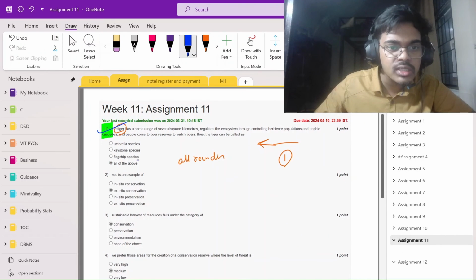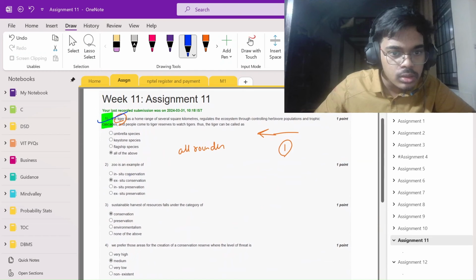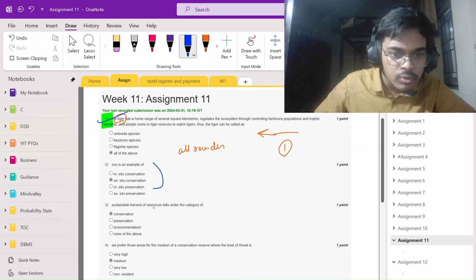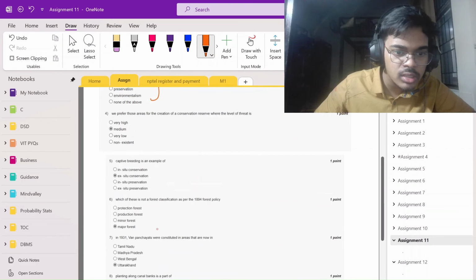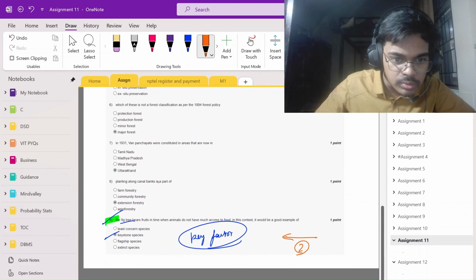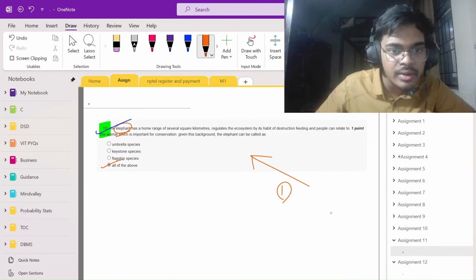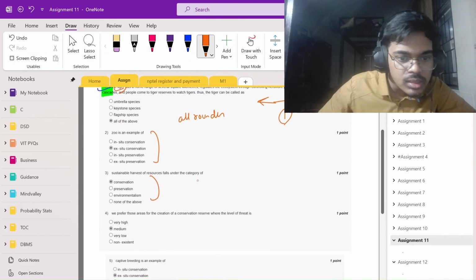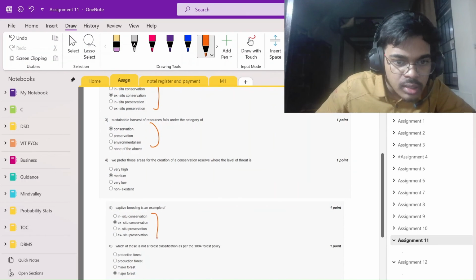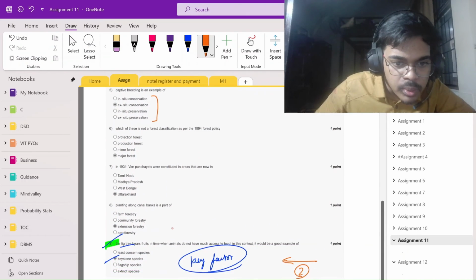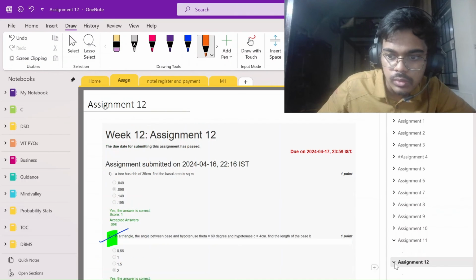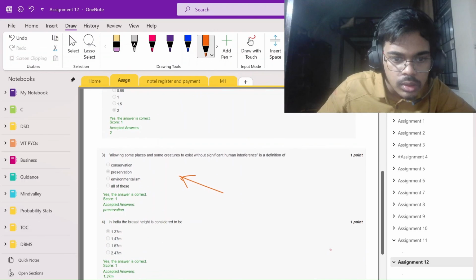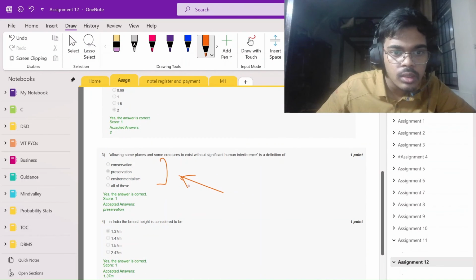Okay, so species tiger, this is done. There will be a lot of this type of question related to conservation and preservation. I had this question in today's exam. So conservation, yeah, conservation, and there will be preservation in one of the answers. Preservation, yeah, here. So just remember it like this.